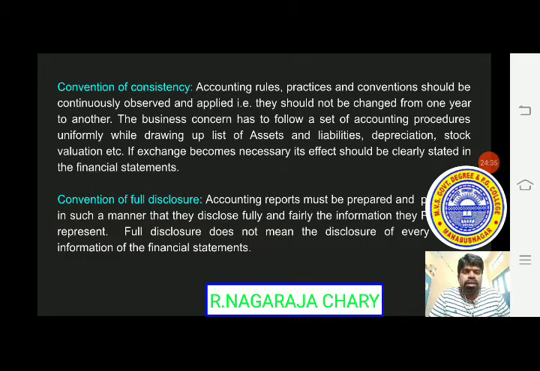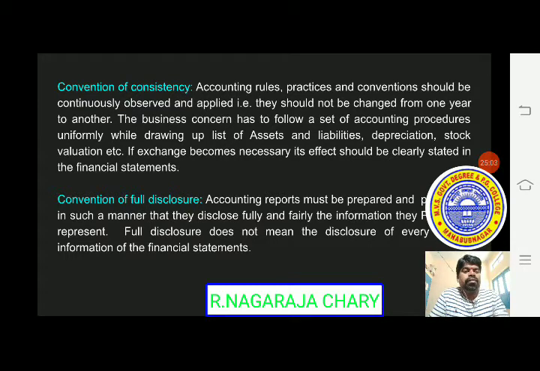Regarding assets, depreciation, liabilities, practices and rules, whatever we have is to be followed continuously. So that is the convention of consistency.